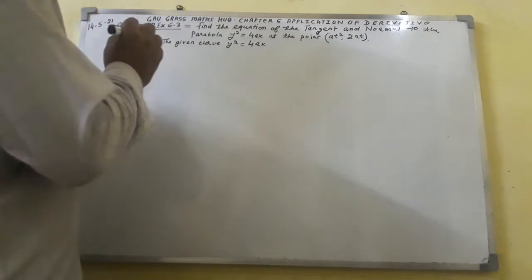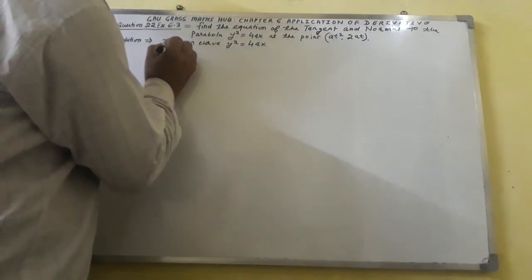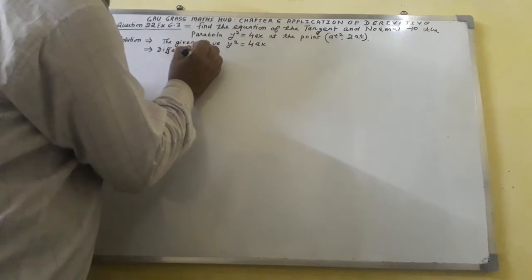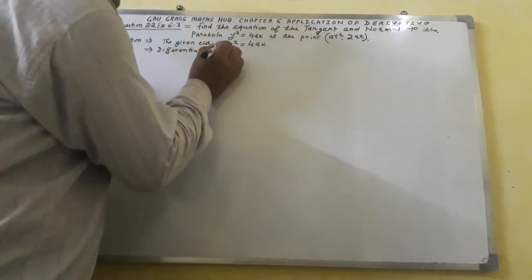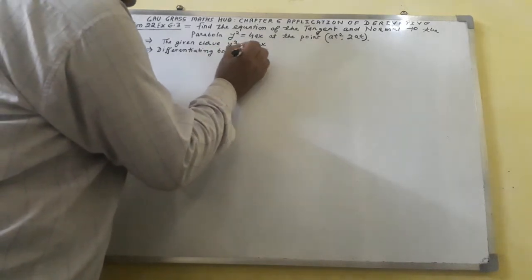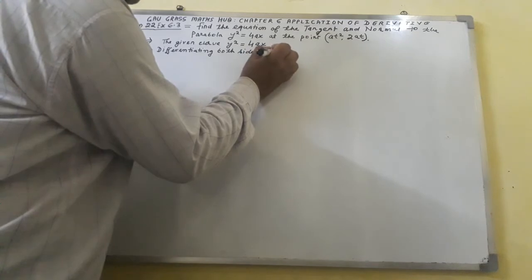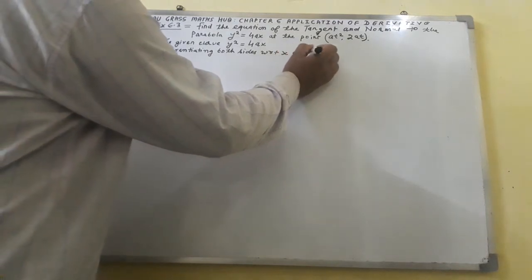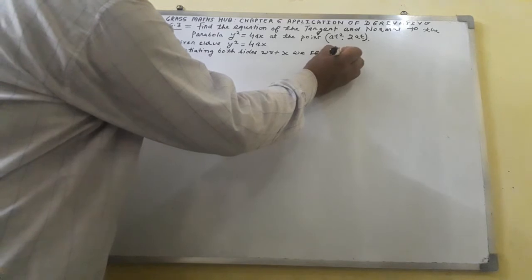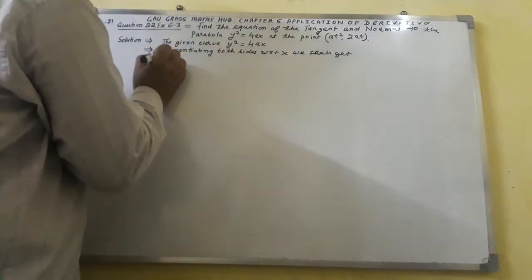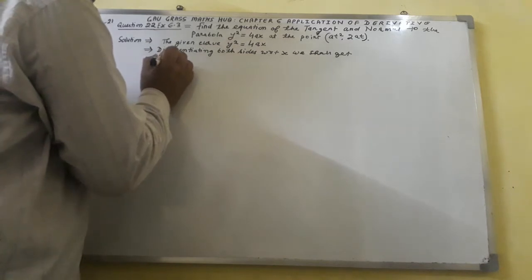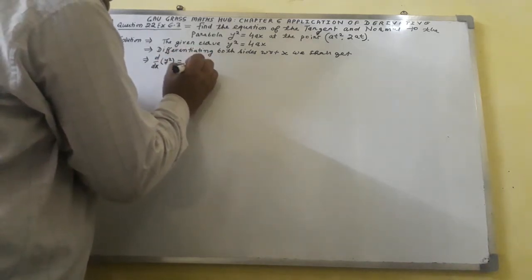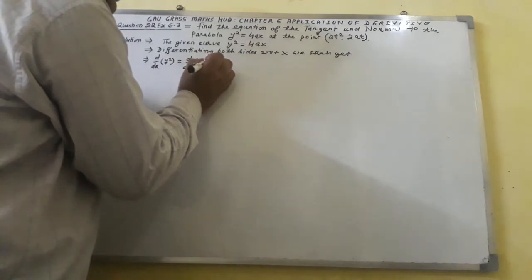Again I shall write, differentiating both sides with respect to x, we shall get d over dx of y square equal to d over dx of 4ax.